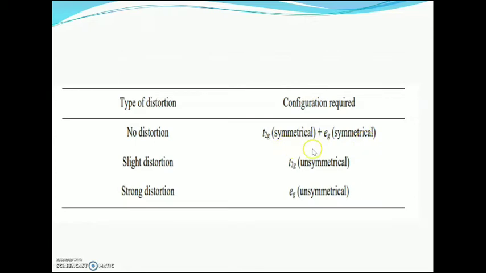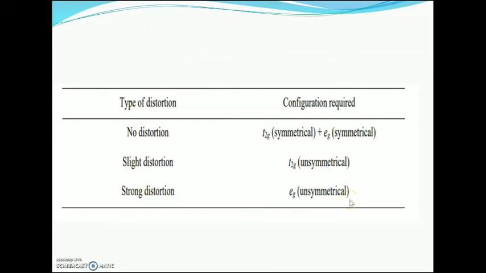If t2g is symmetrical and eg is also symmetrical, we already said there is no distortion. But if t2g is unsymmetrical and eg is symmetrical, then slight distortion occurs. But if the eg orbitals are unsymmetrical and t2g is symmetrical, then strong distortion occurs.